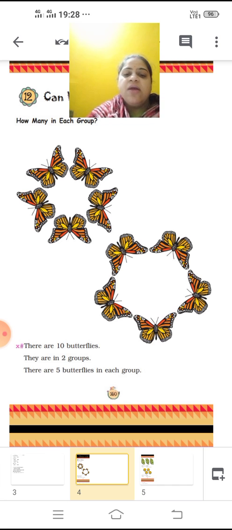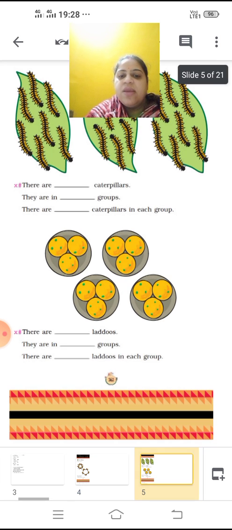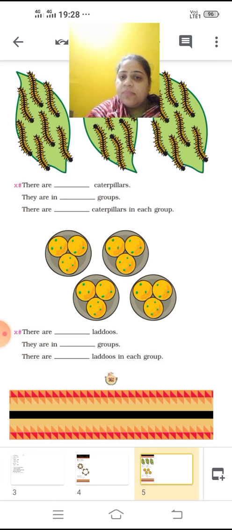According to that, we divide among them equally. That is the first thing. Next we discuss how many total things there are, then how many groups there are, and in each group how we are dividing that thing. Understood?